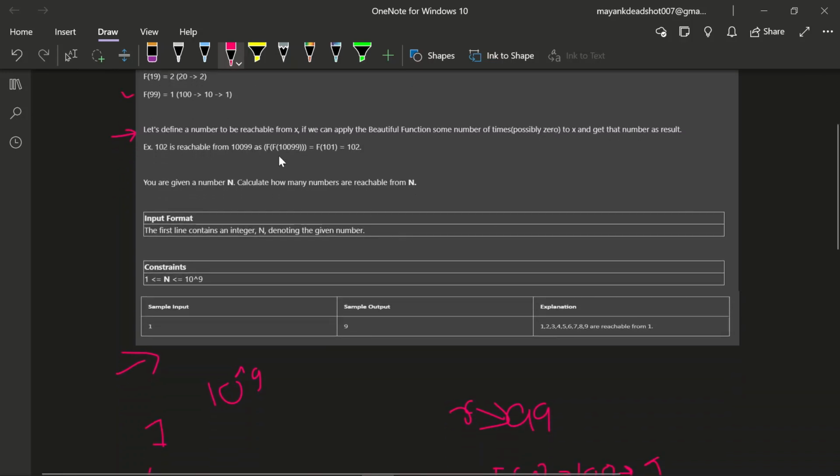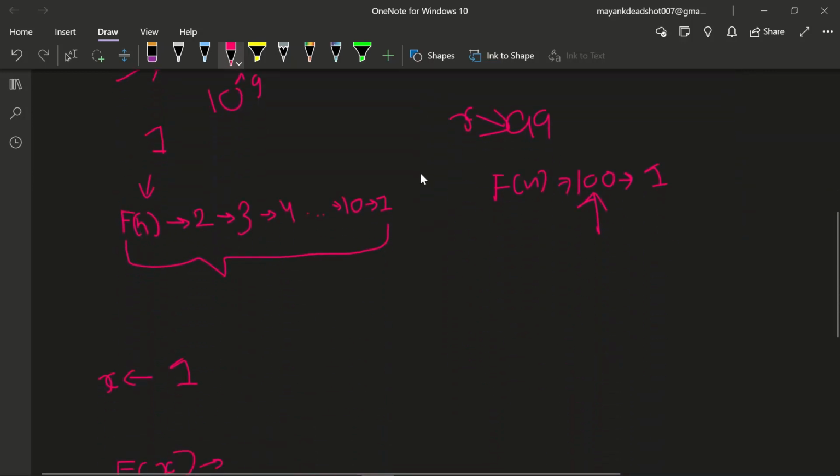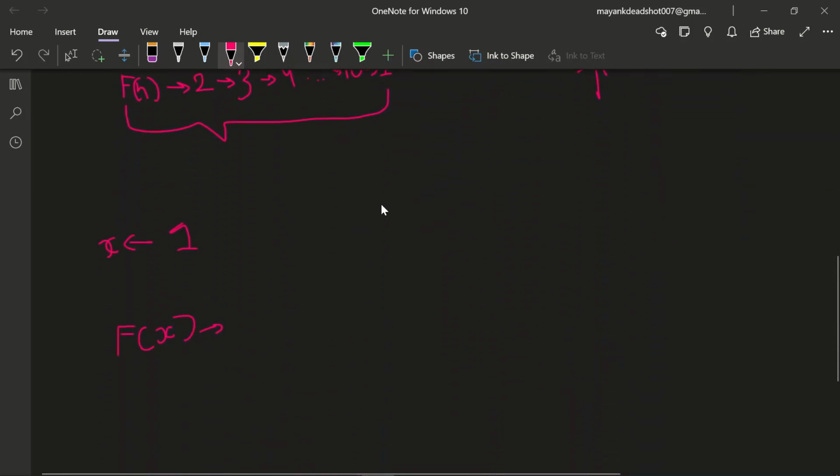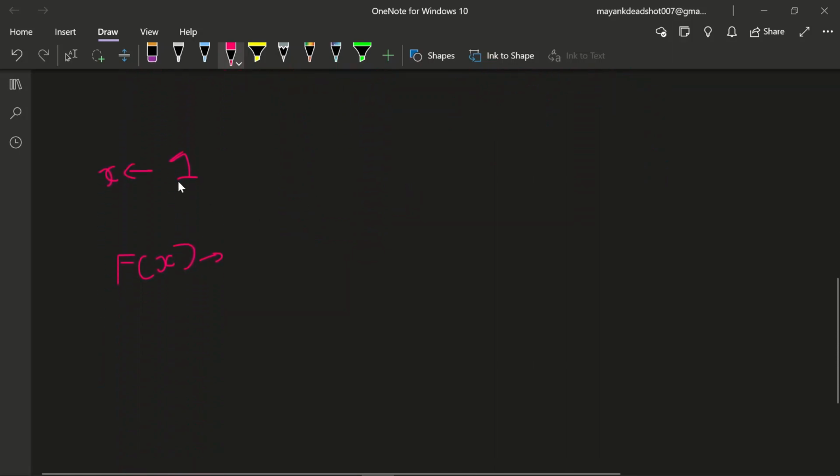Okay, so now we will see what is the actual output that we have to show. Given a number n, calculate how many numbers are reachable from n. I will show you a simple example of what the question is saying. The value 1 is passed into the beautiful function, and the value we get is 2.